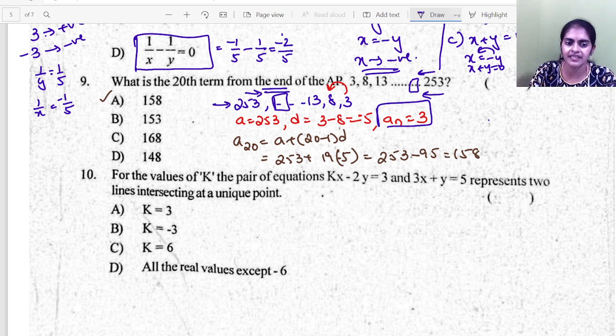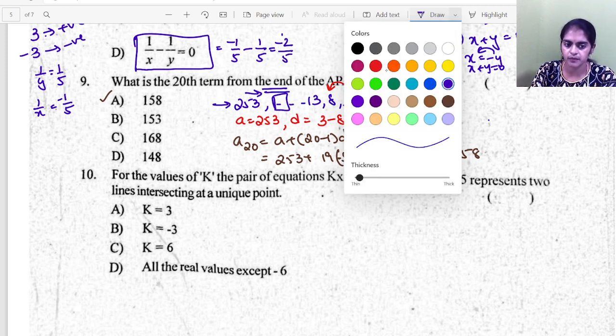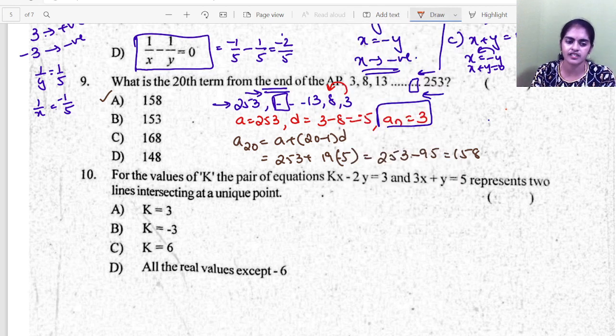So don't go with the another formula. I suggest not to use the another formula. You can actually go by the concept. Okay. Now see the next question.